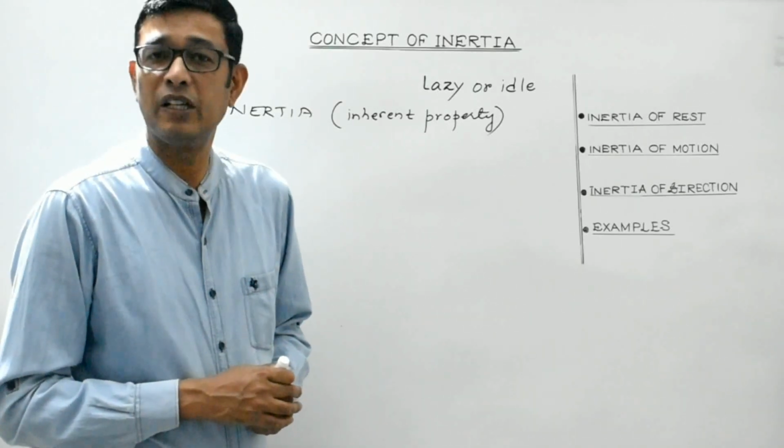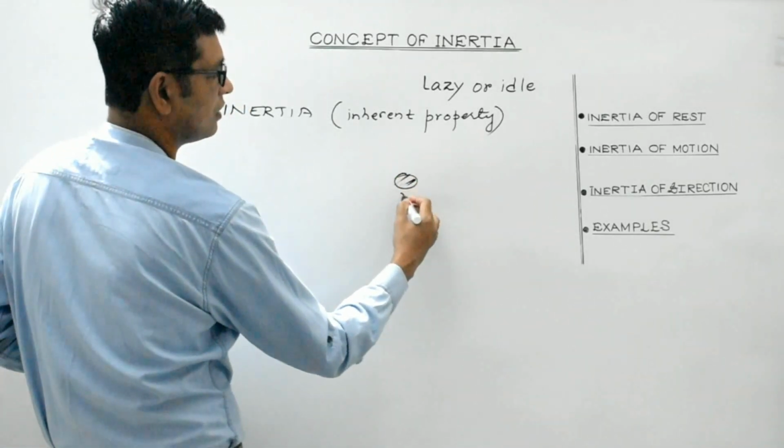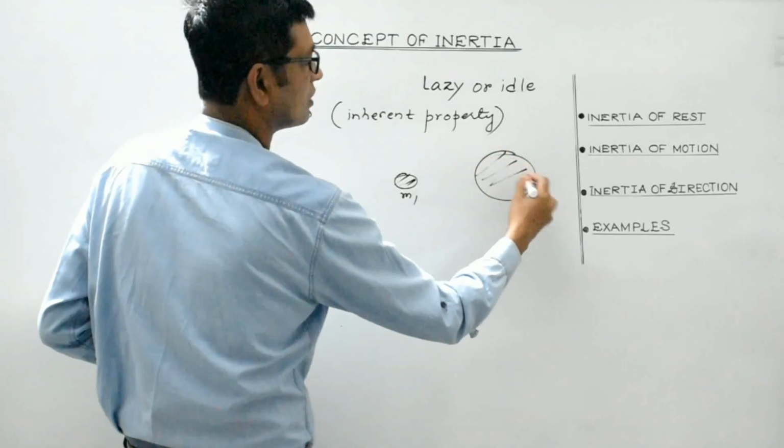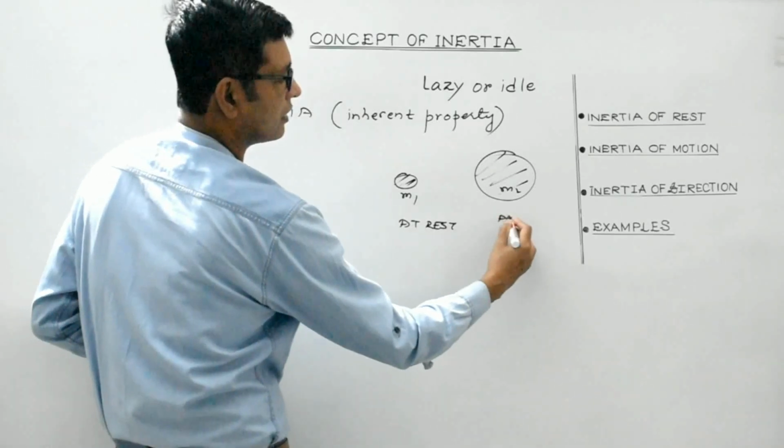Now, we are very much aware. Suppose two bodies, one of lighter mass and one of heavier mass. This is M2. Both are at rest.